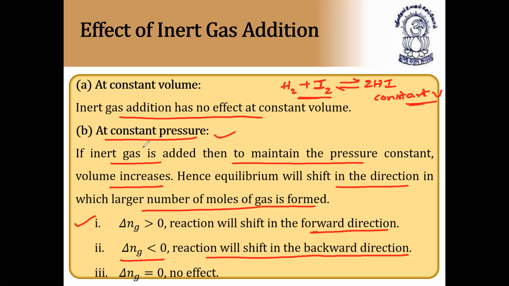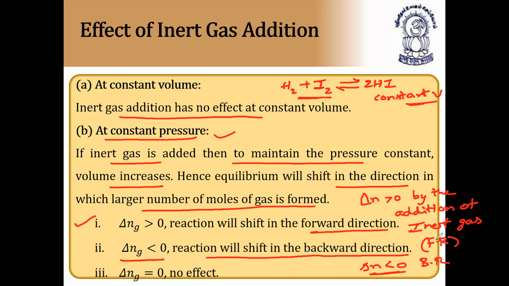So at constant pressure, by the addition of inert gas, if delta n is greater than zero, by the addition of inert gas, that is, helium, neon, argon, etc., to the equilibrium, the equilibrium will shift to the forward reaction. Forward reaction takes place. And if delta n is less than zero, backward reaction takes place by the addition of inert gas.